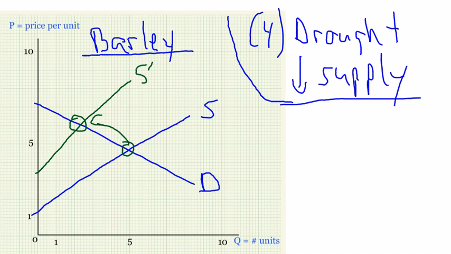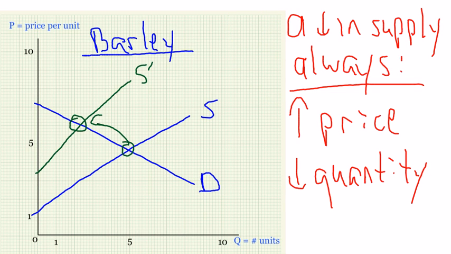So we see equilibrium price rise, equilibrium quantity fall. And whenever we see a decrease in supply, we always find that that's going to increase price and decrease quantity.